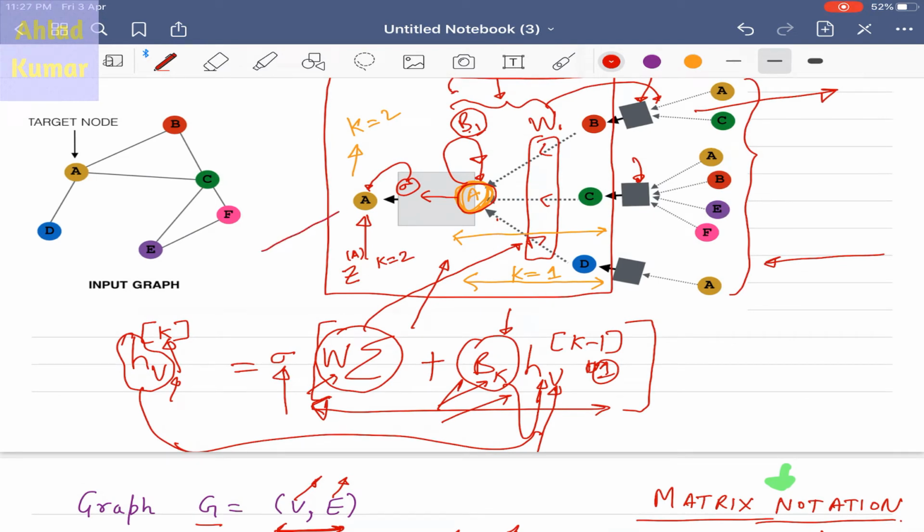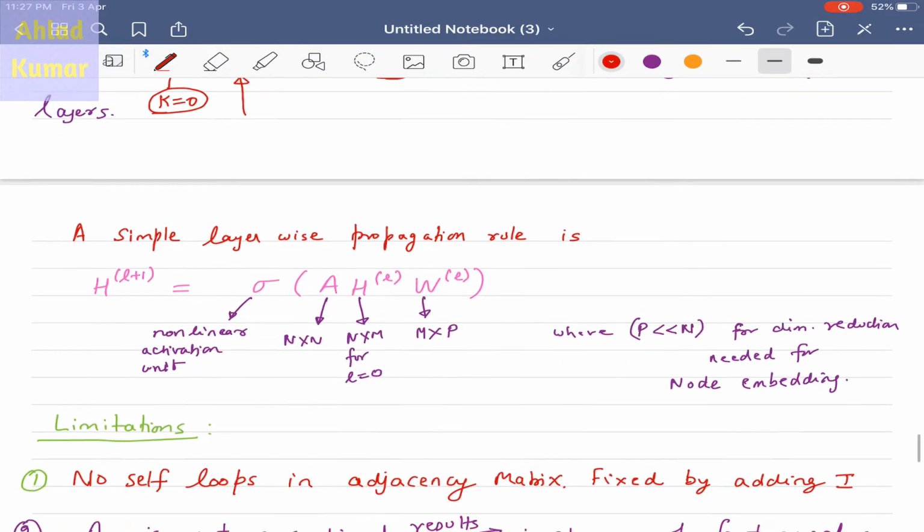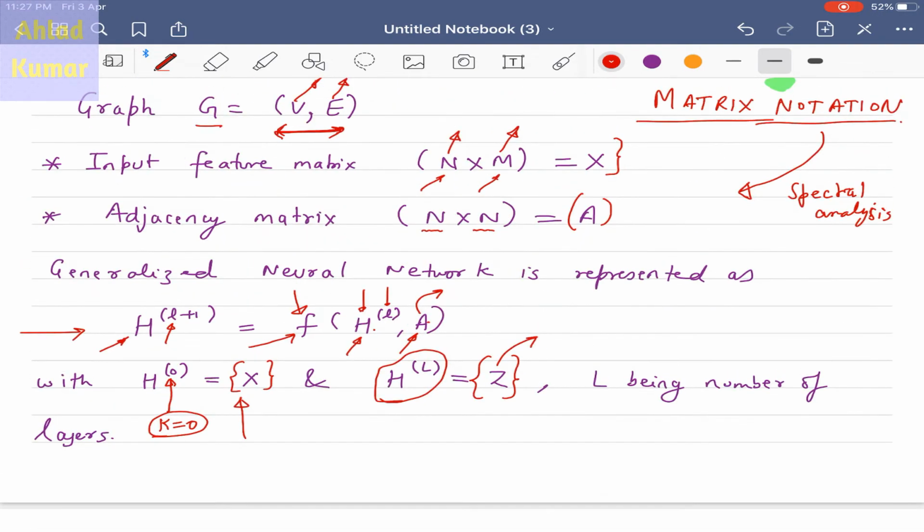As you can see, in the last layer we have A coming as the output. So this is not A, this is basically the Z^A. So this is the feature matrix corresponding to the output, which is present at the last layer. So that is what is represented over here. So L is basically the number of layers, and the last layer will have the output as Z.